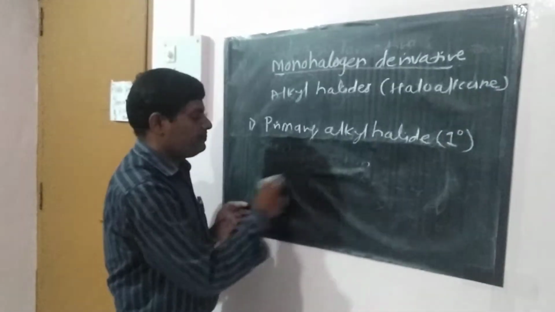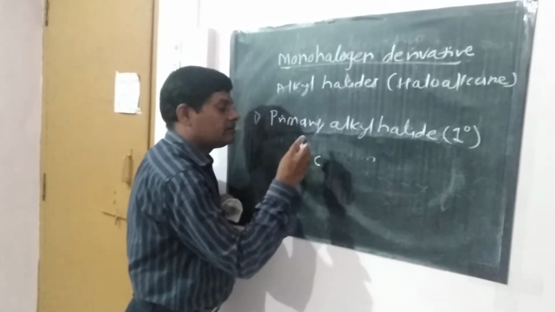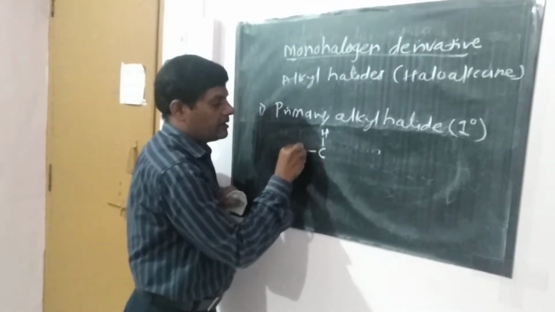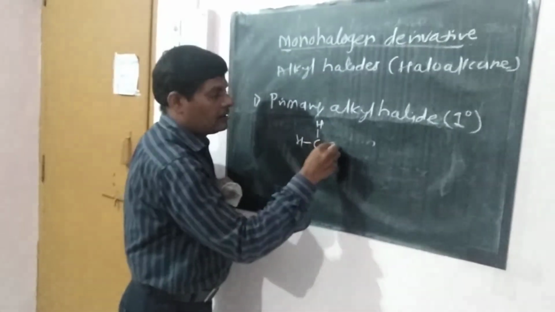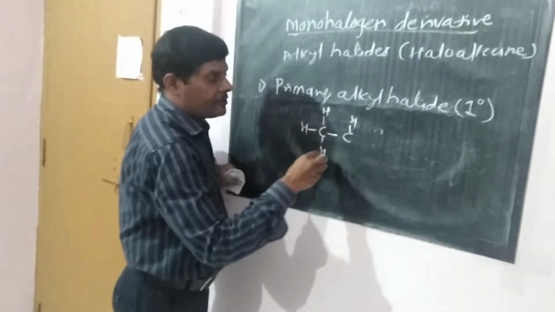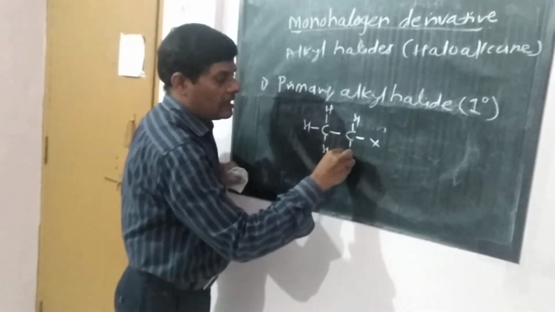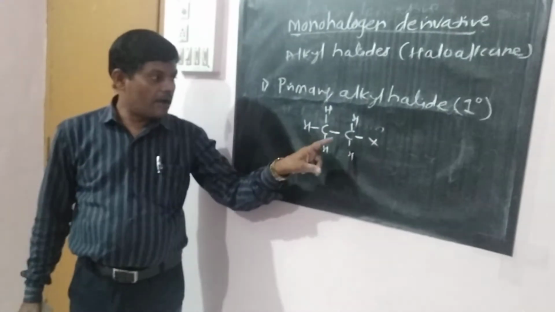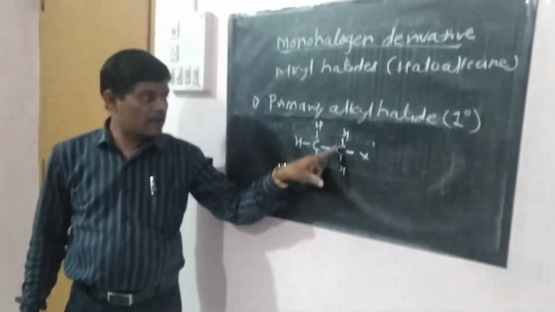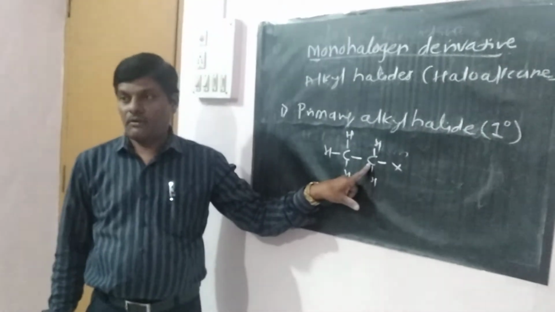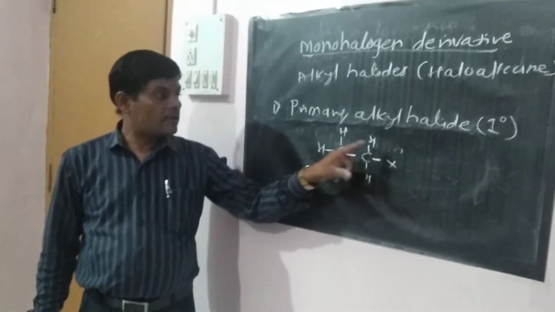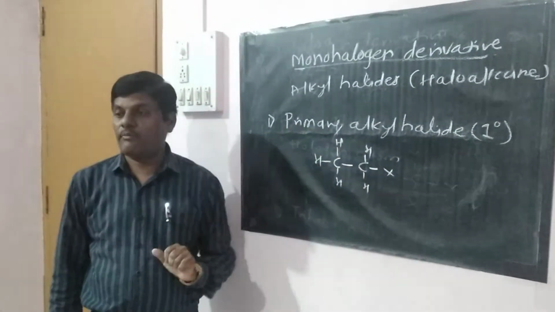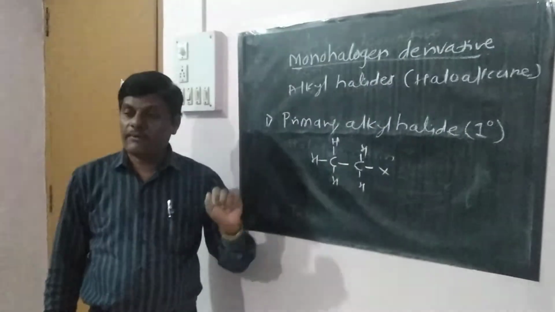For example, carbon with hydrogen H, H, X, and H. See, this is the halogen atom attached to this carbon atom, and this carbon atom is the primary carbon atom. And when the halogen atom is attached to the primary carbon atom, then it is known as the primary alkyl halide. So what is a primary carbon atom?